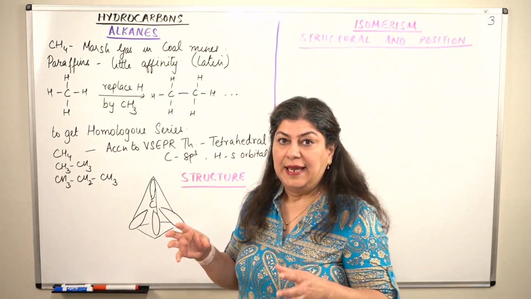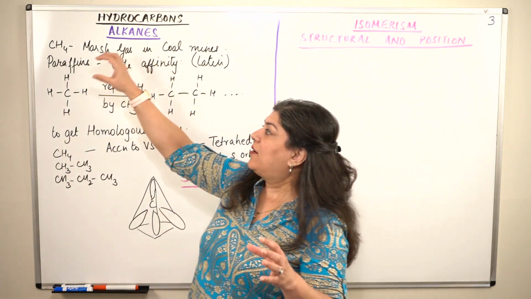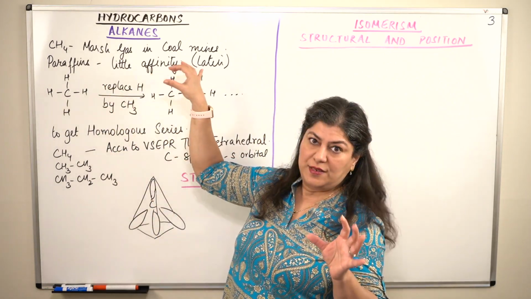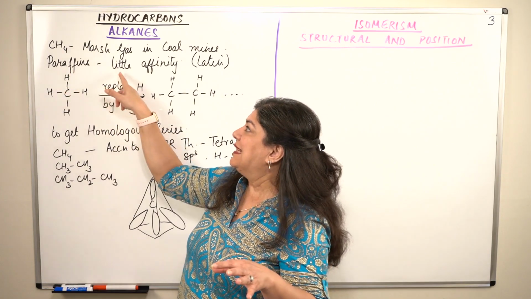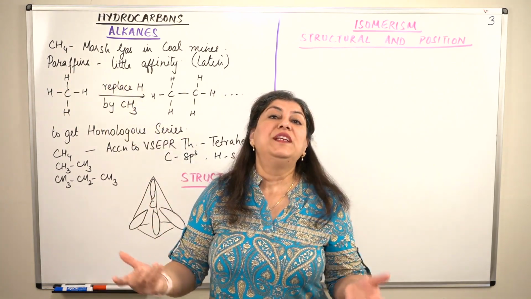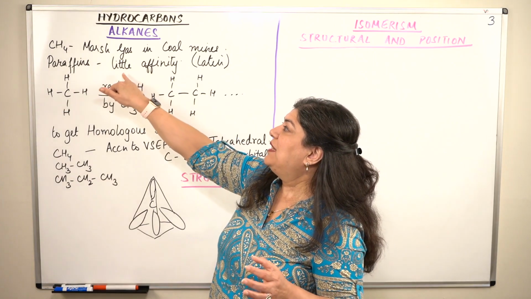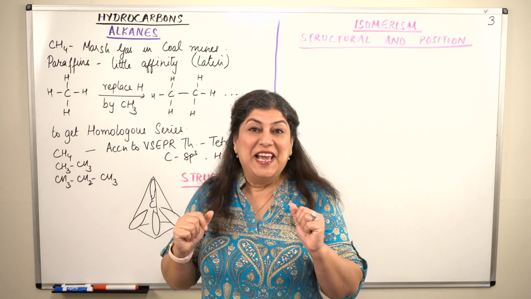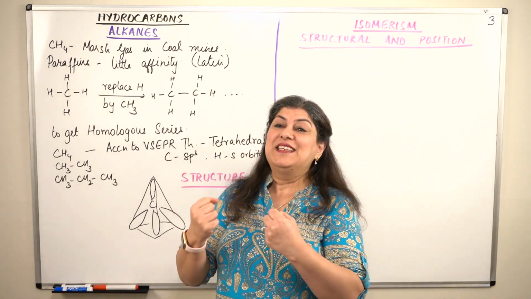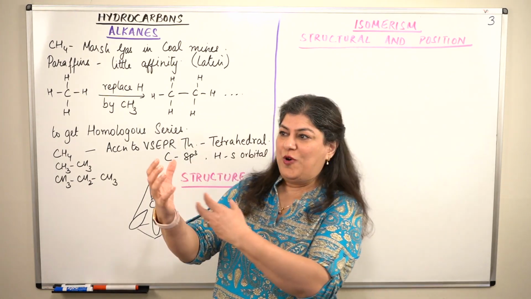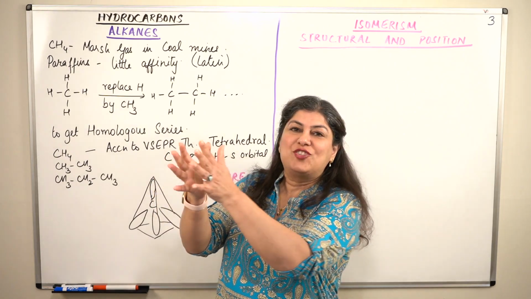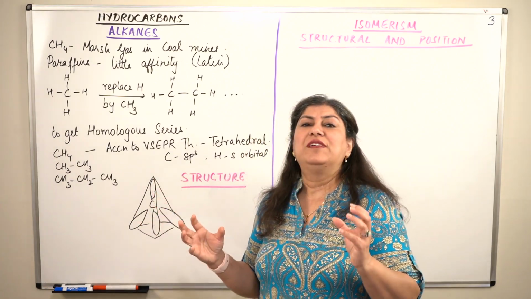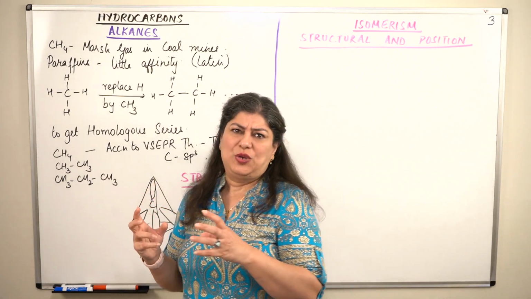Alkanes are also called paraffins. Paraffin is a Latin term: para means little and affin is for affinity. So paraffins are compounds that have little affinity. What is affinity? Affinity is love, or chances of merging with something else, attraction. So they do not have a tendency to react with others.